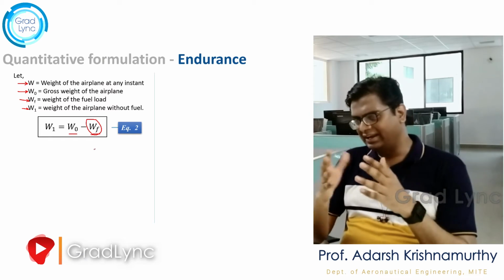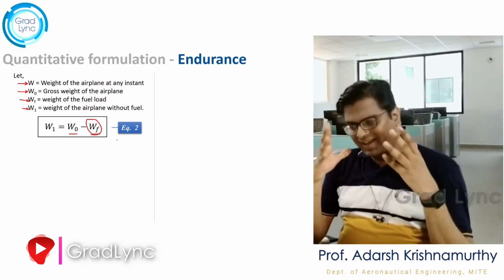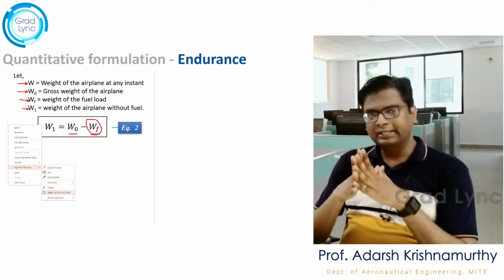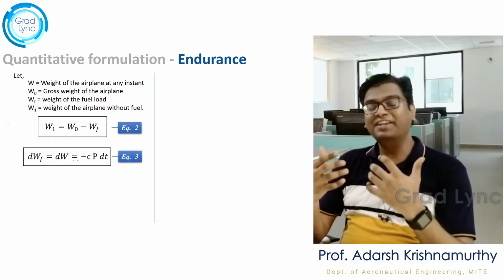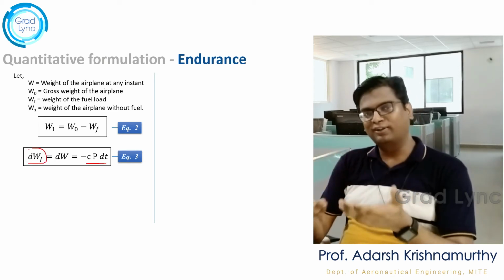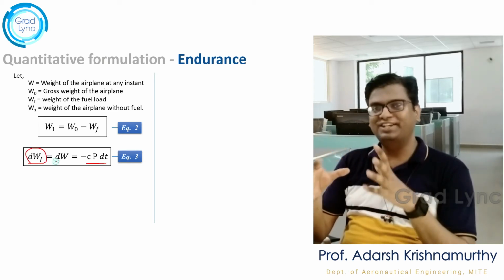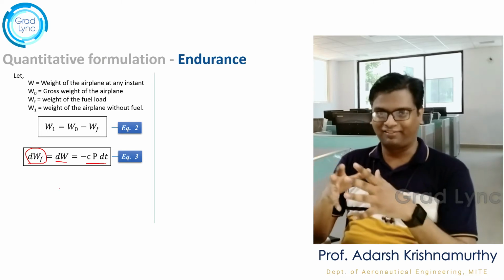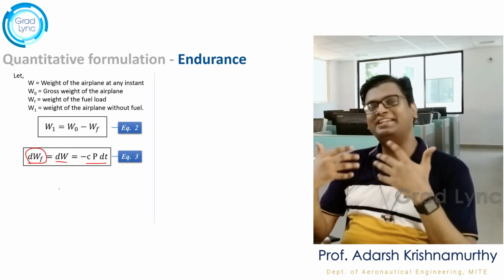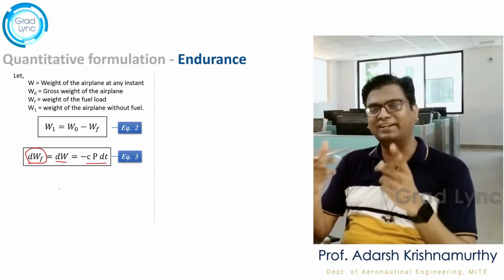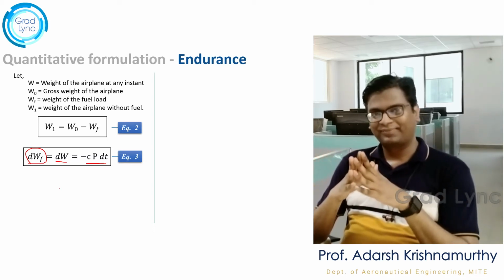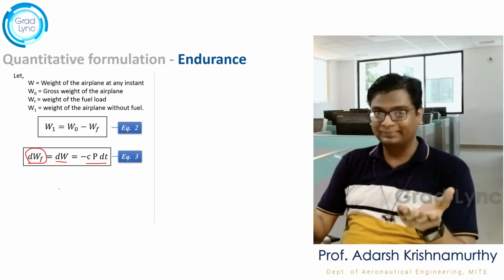Getting the point? And let's call this equation number 2. And the product C into P into dt is nothing but the differential change in weight of the fuel. That is also equal to the differential change in weight of the entire aircraft, isn't it? During flight, if there is any change in weight of the aircraft, that means it is due to the consumption of fuel. Is there any other possibility?